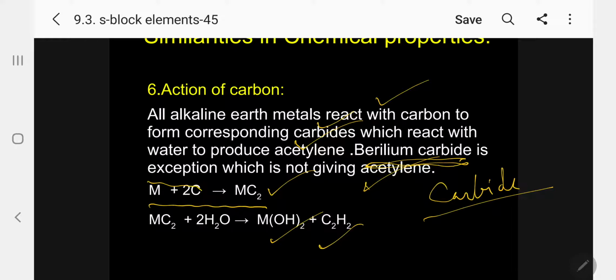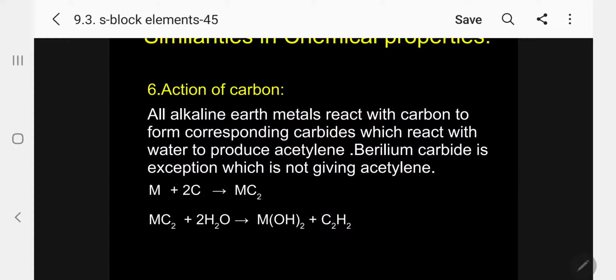Carbon reacts with water to give the corresponding carbide, and there are metals. The metal reacts with the carbon to give metallic carbide. So from this metallic carbide, acetylene is produced. Not only acetylene, but methane and others are also produced. So these hydrocarbons are slowly getting produced. The mixture of these hydrocarbons, we call it petroleum. This is called the carbide theory.